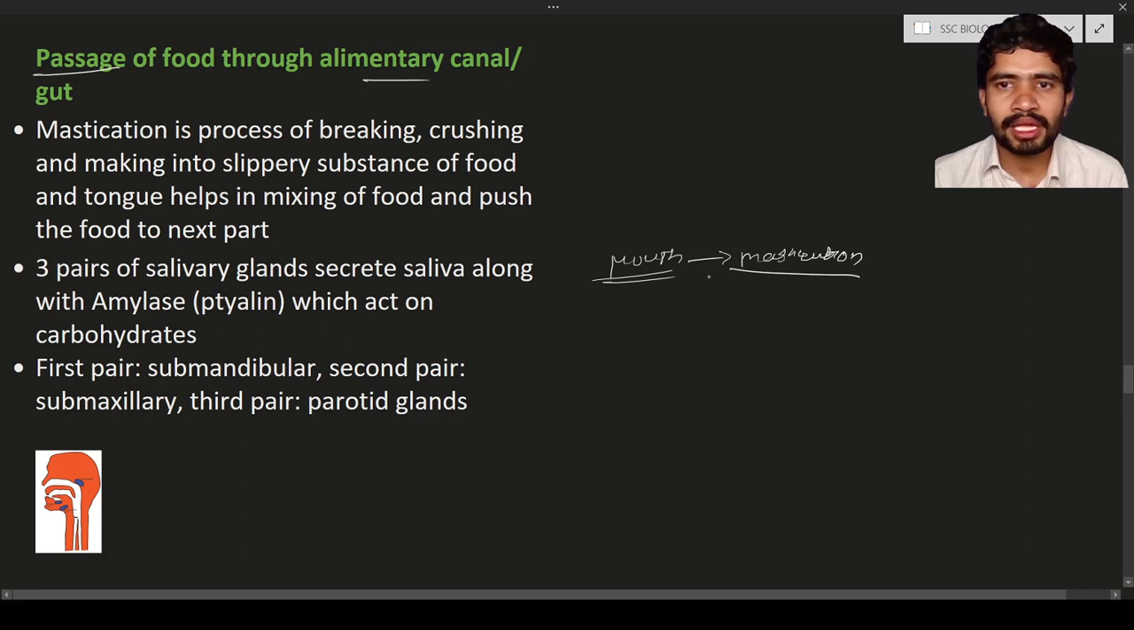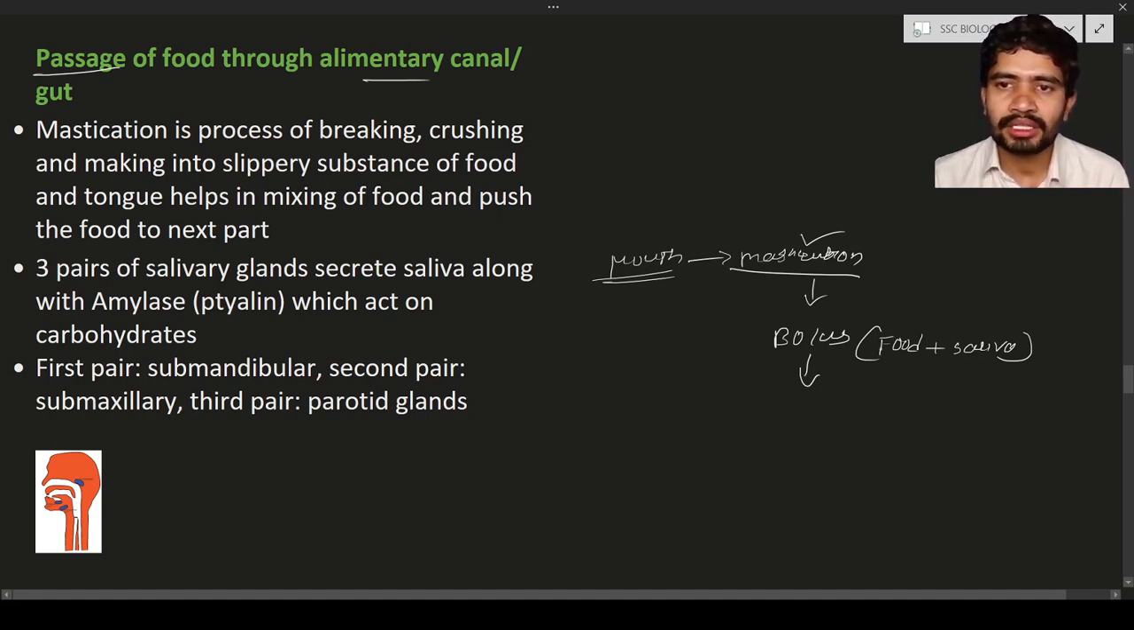By breaking the food material, it turns into a slippery substance known as bolus. What is bolus? Bolus is the broken down food material plus saliva. So the bolus is formed in the mouth by the mastication process, and the bolus is then pushed into the next part.